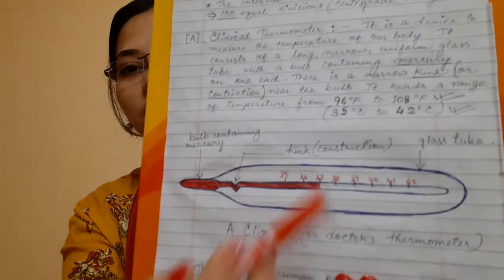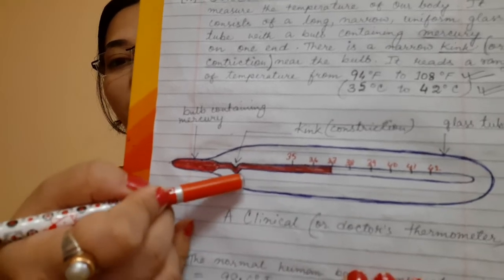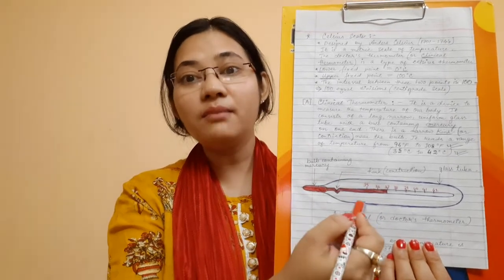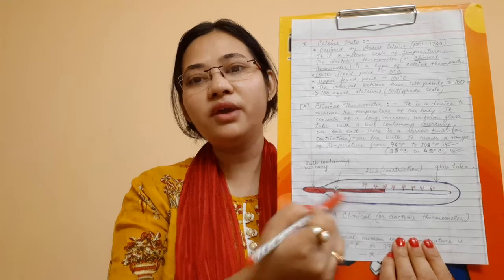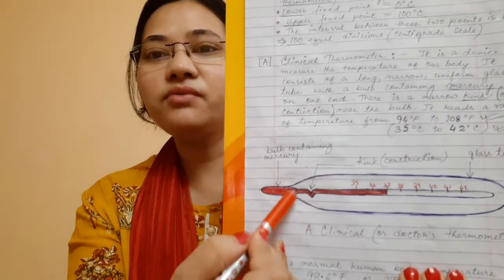Got it? So let us once again see. So this is a clinical thermometer. Here this is the bulb in which mercury is present. Now here a special kink is present. Kink means a constriction. That constriction prevents the flow of mercury back into the bulb. Like if the body temperature is supposed to rise, this kink prevents the mercury from falling back into the bulb. That is why this kink is very, very special. If there is no kink, then mercury will quickly rise and it will quickly come back, fall, back to its storage place. That is this bulb.